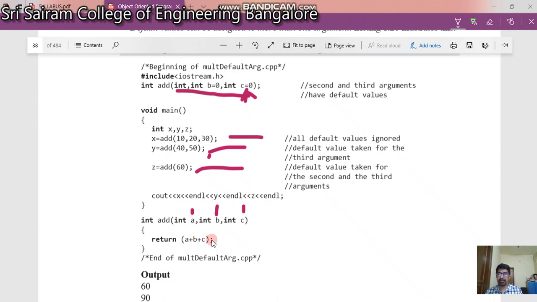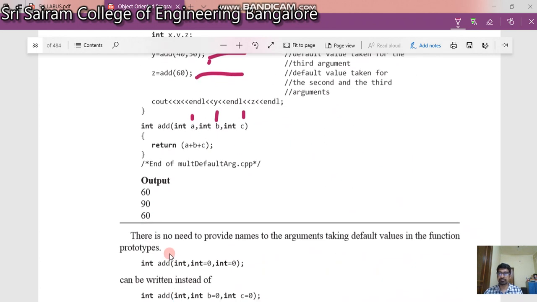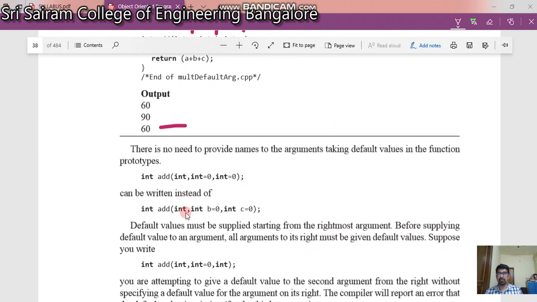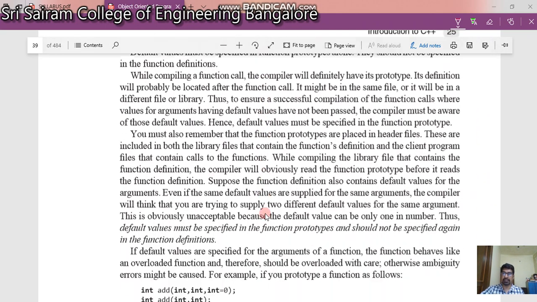So in turn it finds the sum of 60 plus 0 plus 0, which is 60. So this is all about this. Instead of writing it the earlier way, this is another way of writing it, and you can write it this way also. This is also fine. So this is all about the default values.